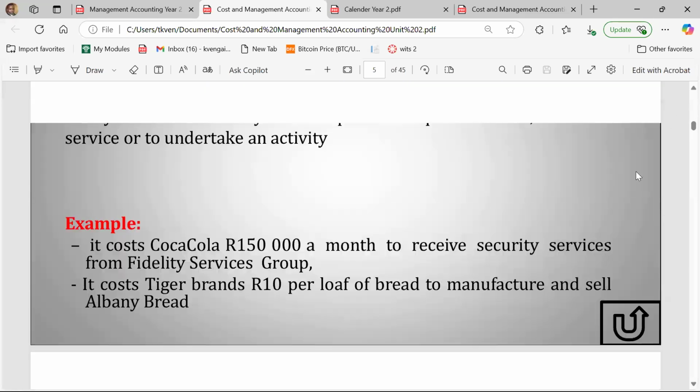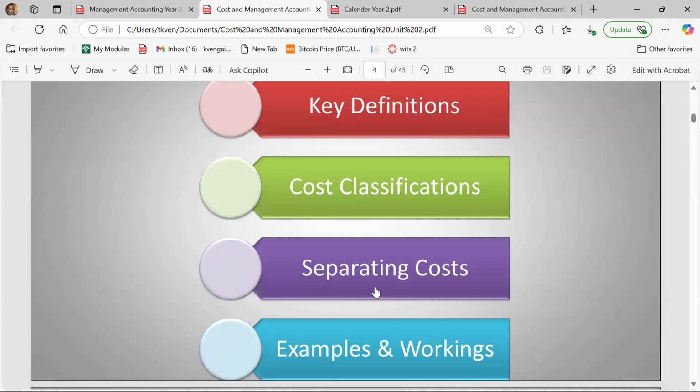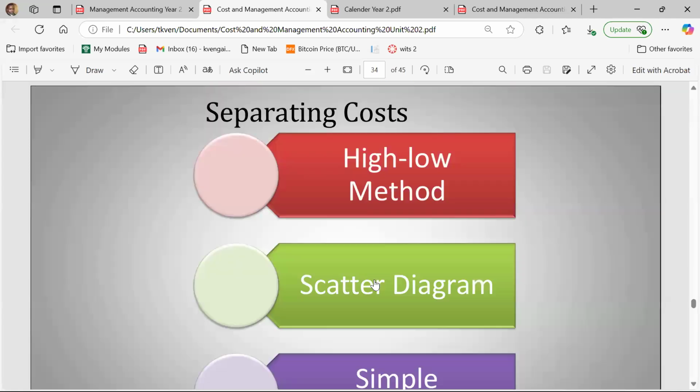But anyway, it's fine. We're going to look at prime cost versus conversion costs, and then we're also going to be looking at the issues of actual calculations of how, if we're given a lump sum in terms of the cost, like if I say the cost is 30,000, how can I separate the costs between variable costs and fixed costs? How can I separate the costs between prime costs and conversion costs? And then we're going to do a lot of examples.